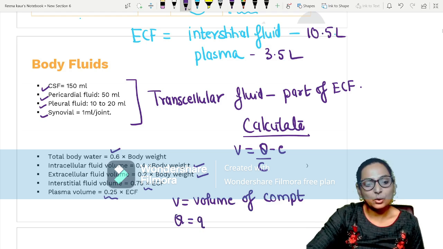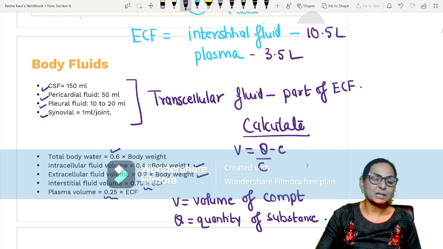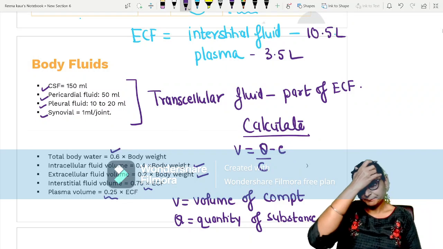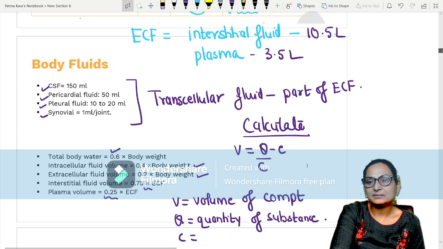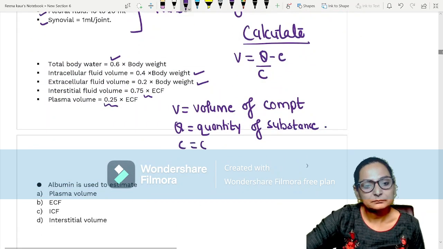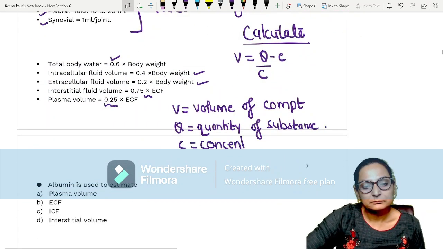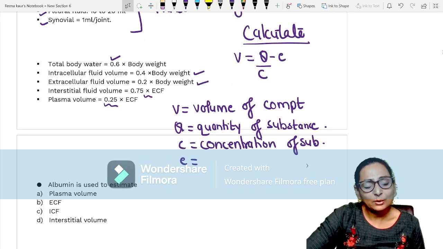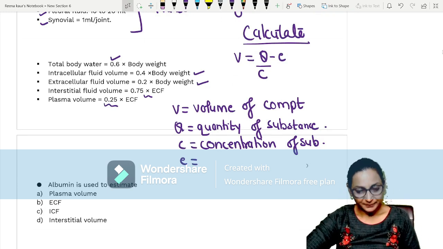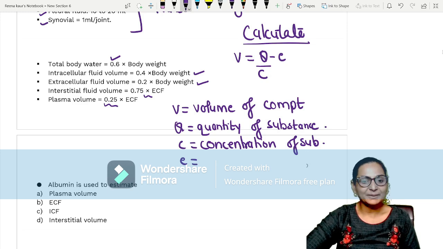Q is the quantity of the substance that is used. Every compartment will have a different substance. C is the concentration of the substance. And E may not always be provided to you.